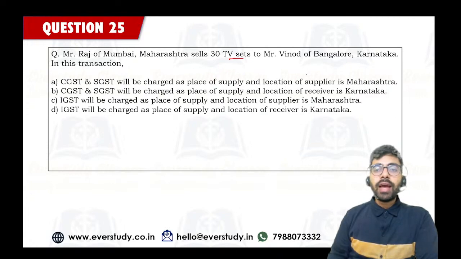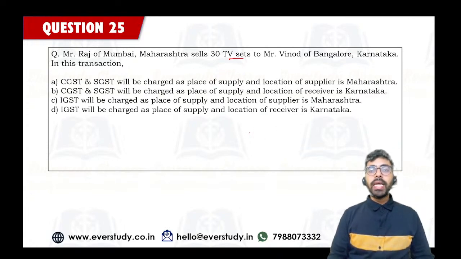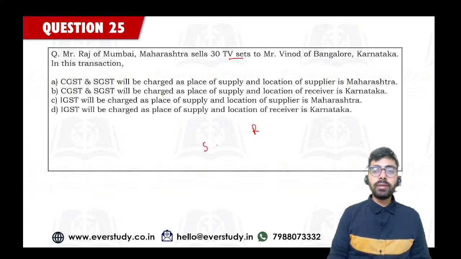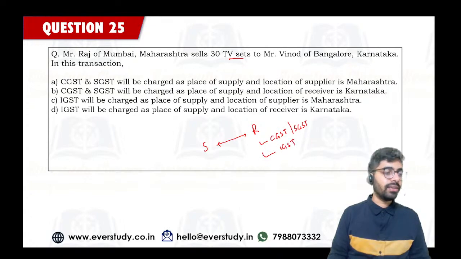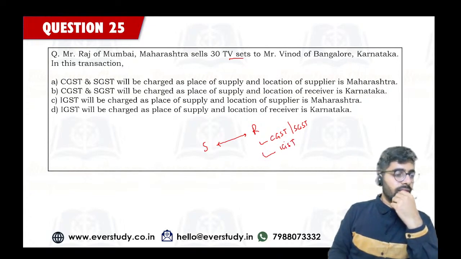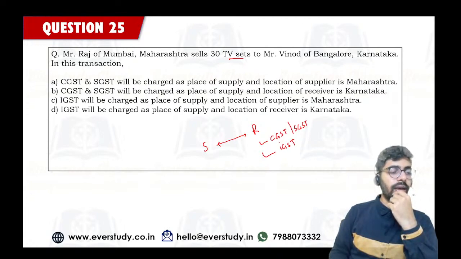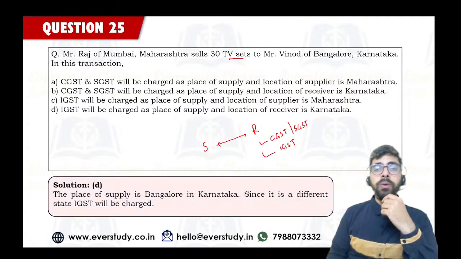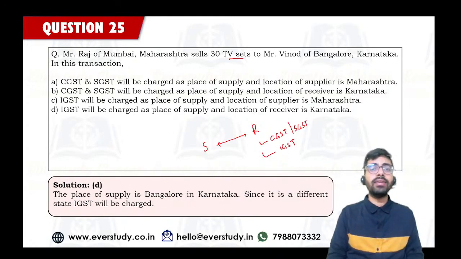So in GST, we have to see the place of supply. If the location of the supplier and recipient is in the same state, then you are going to charge CGST and SGST. But if they are in different states, you are going to charge IGST. Vanishri is saying D, Chetra is saying D, Muttu is saying D. I am seeing some answers coming in as option number D, and D is perfectly right. You are going to charge IGST.